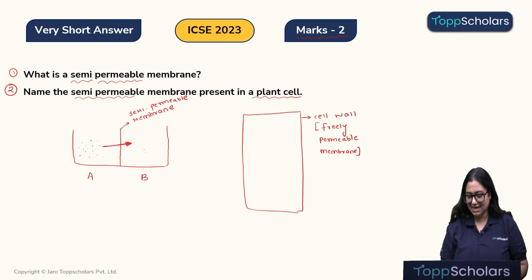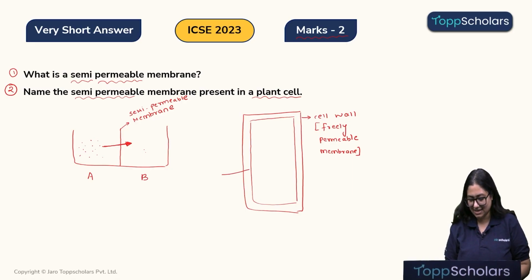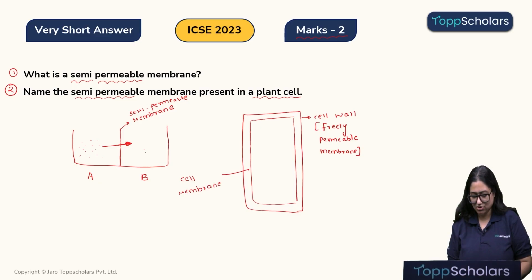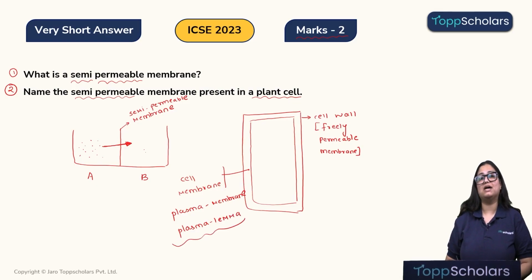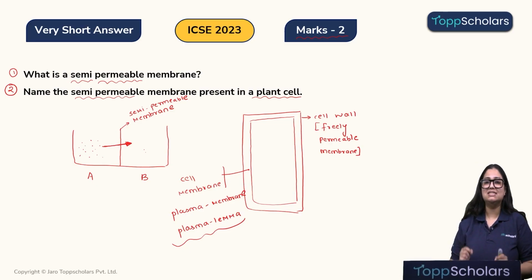Okay, now inside this cell wall children, we have another membrane, and this is the cell membrane of the plant cell. Cell membrane is also known as the plasma membrane. Do you know its another name children? Yes, you are correct. It is also known as the plasma lemma. Okay children, so the cell membrane or the plasma membrane or the plasma lemma, children, all these three are the same structure and it is semi-permeable.